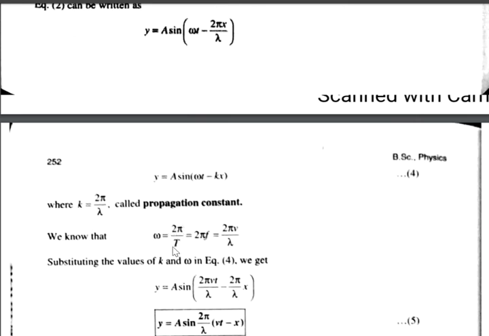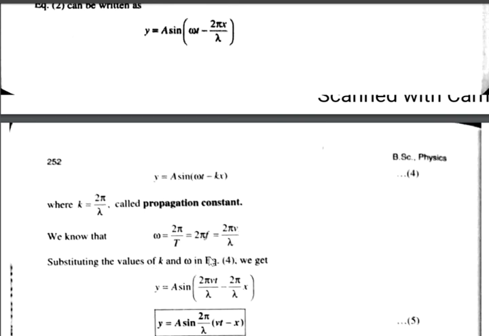It is equal to 2 pi by capital T. Capital T is period, but 1 over capital T is f. Therefore, omega is 2 pi f. If we substitute f is v by lambda, we can also write omega as 2 pi v by lambda.